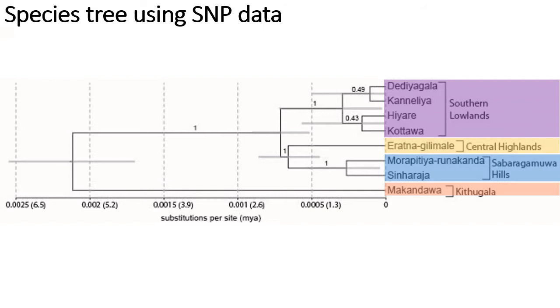We found strong support for the previously mentioned 4 forest groups, with the first to diverge being Markandawa Forest Reserve, or the Kitulgala Forest Group, during the late Miocene, roughly 5.45 million years ago. Following this, all of the forest groups diversified following the Pleistocene, roughly 1.82 million years ago.